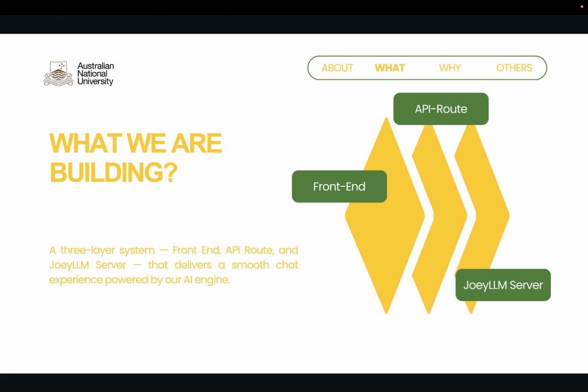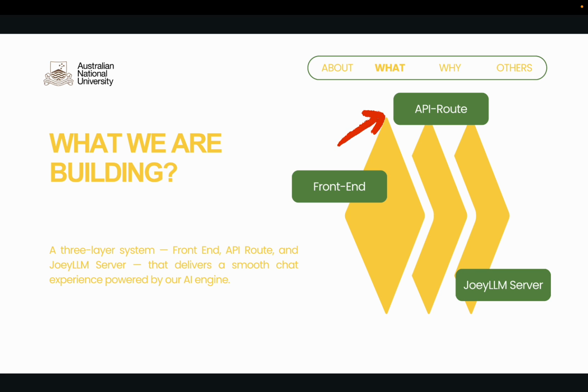So our system has three main parts working together. First, the front end. It's a clean React and Tailwind chat screen where users can type in their questions and see JoeyLLM's responses appear just like a real conversation. The chat keeps the full history visible so users can scroll through past messages easily.